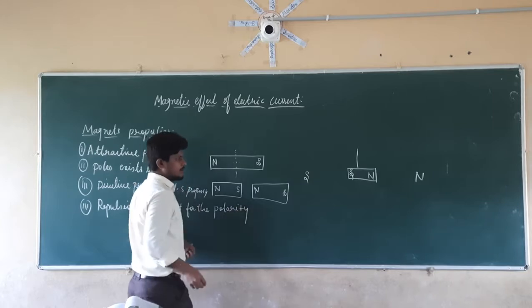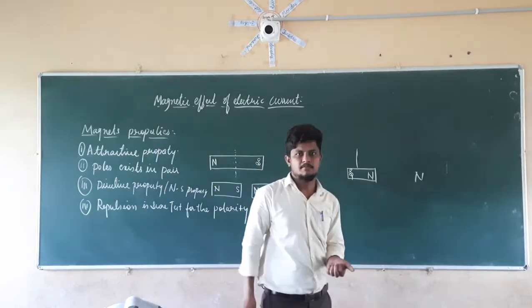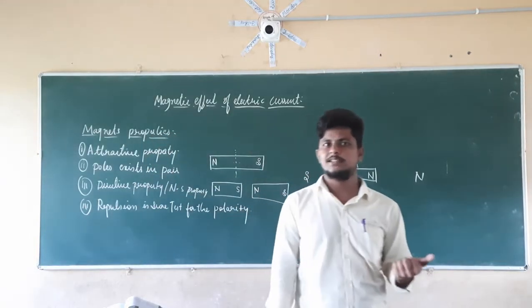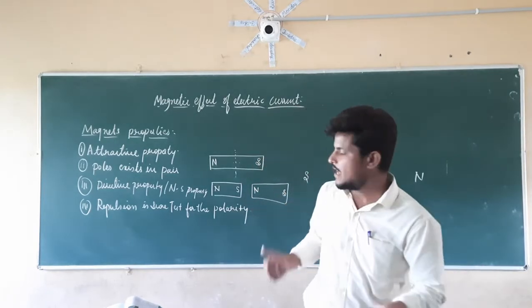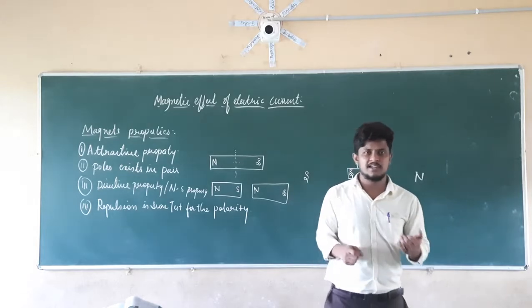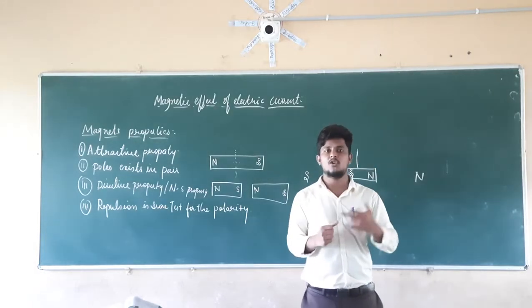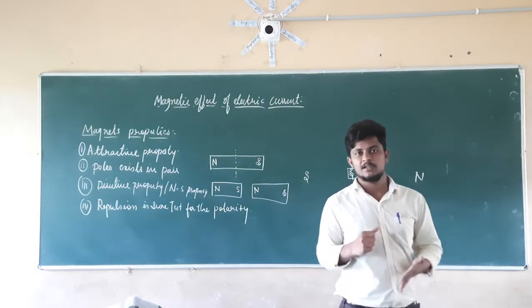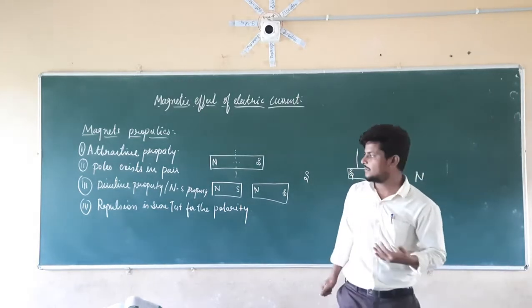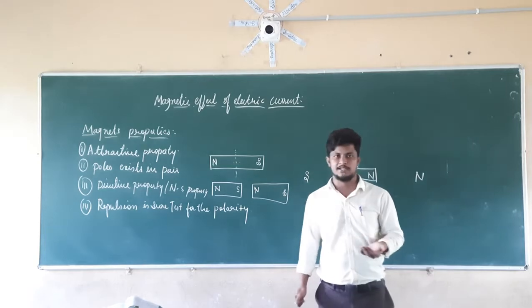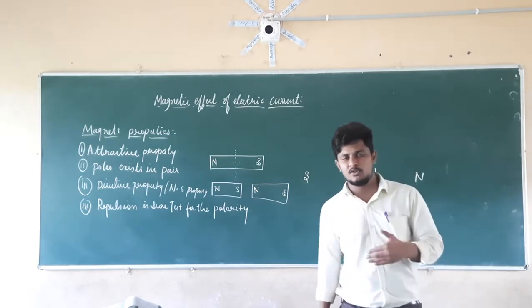So we know that in the charges as well as in the magnets, unlike charges are going to attract each other, whereas like charges are going to repel each other. In the same manner, unlike poles are going to attract each other, but like poles are going to repel each other. For that reason, we are going to take the repulsion as the sure test for the polarity. Why repulsion as the sure test for the polarity?